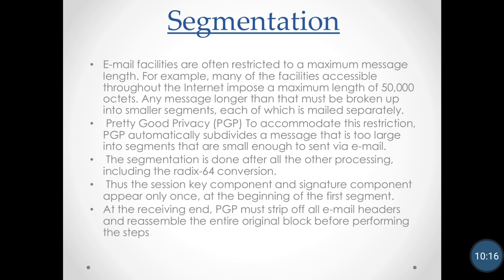The segmentation is done after all the other processing, including Radix 64 conversion. Thus, the session key component and signature component appear only once at the beginning of a segment. At the receiving end, PGP must strip off all the email headers and reassemble the entire original block before performing the steps.